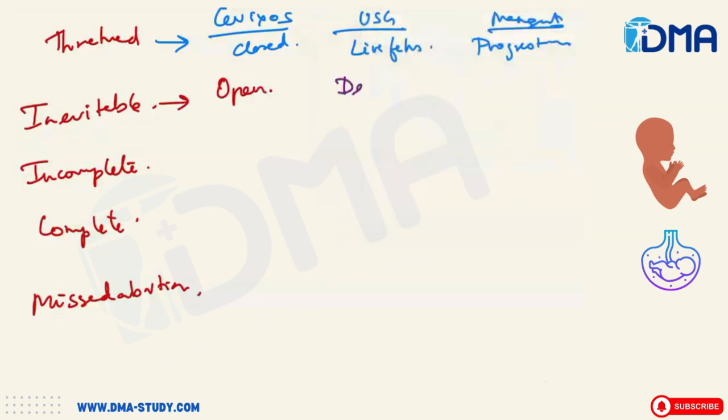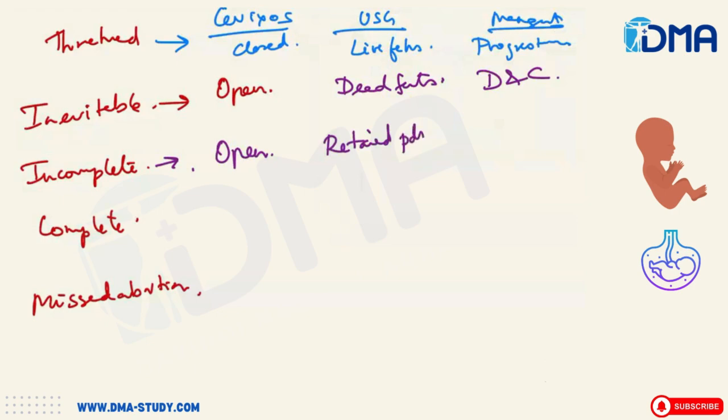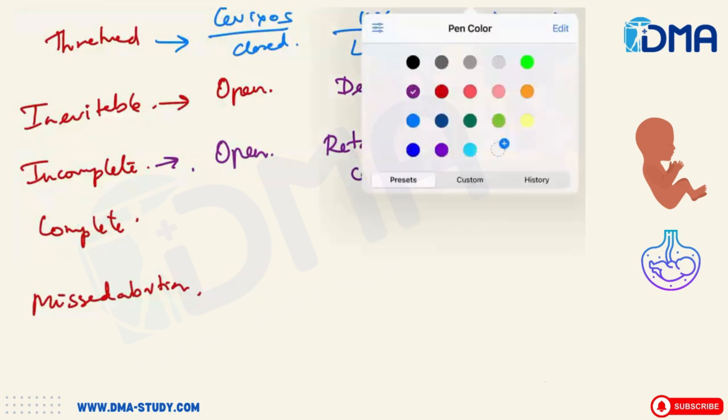Ultrasound will show a dead fetus. The only thing is to induce labor, or you do a dilatation and curettage. You terminate the pregnancy. Incomplete abortion, with the cervical os open, and the retained products of conception might be seen in ultrasound. Like half the products would have gone out and retained products will be there. These retained products of conception have to be removed by D&C, dilatation and curettage.